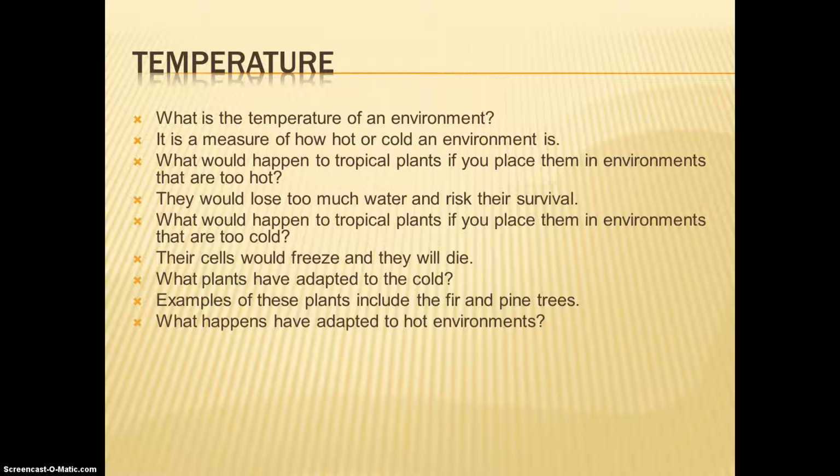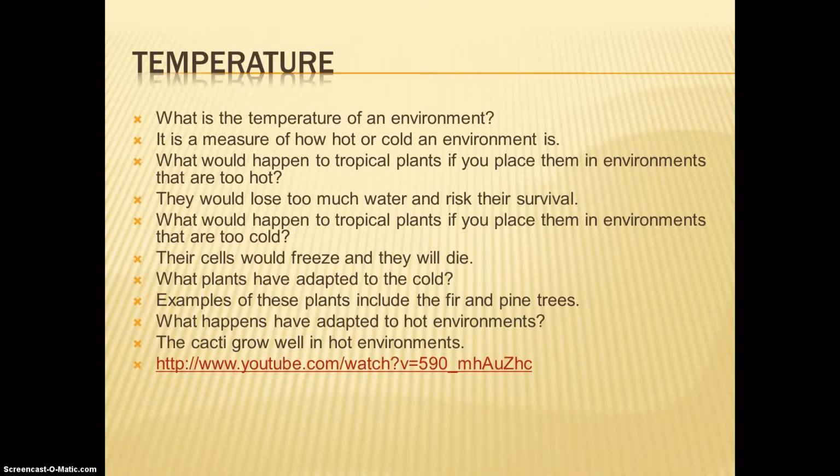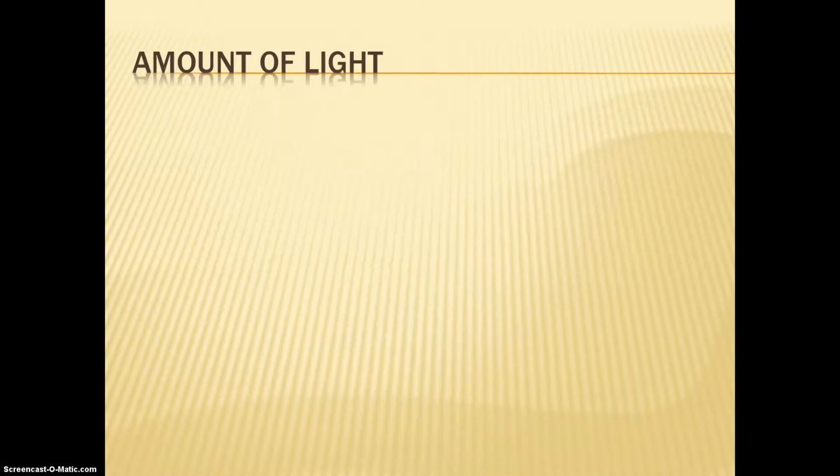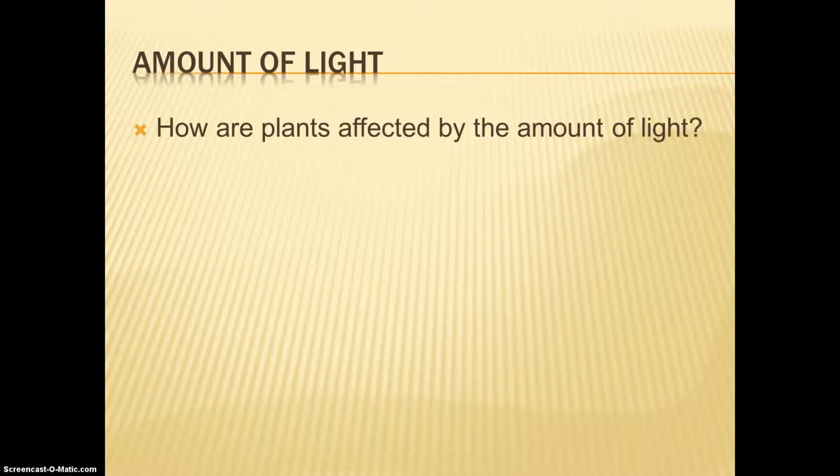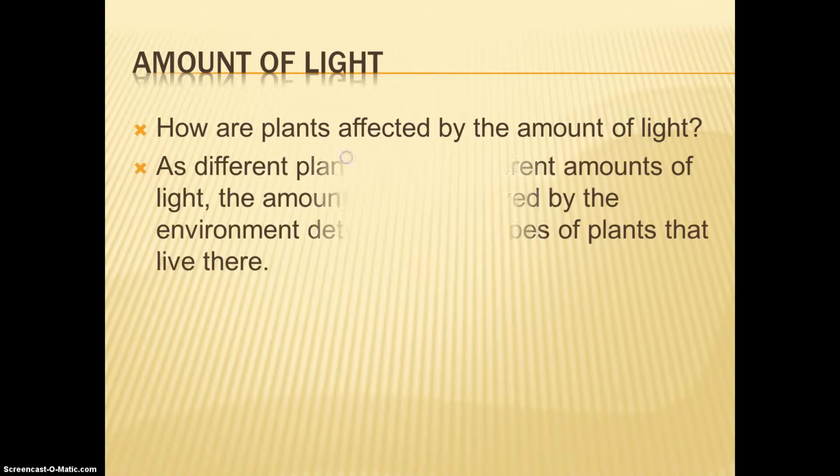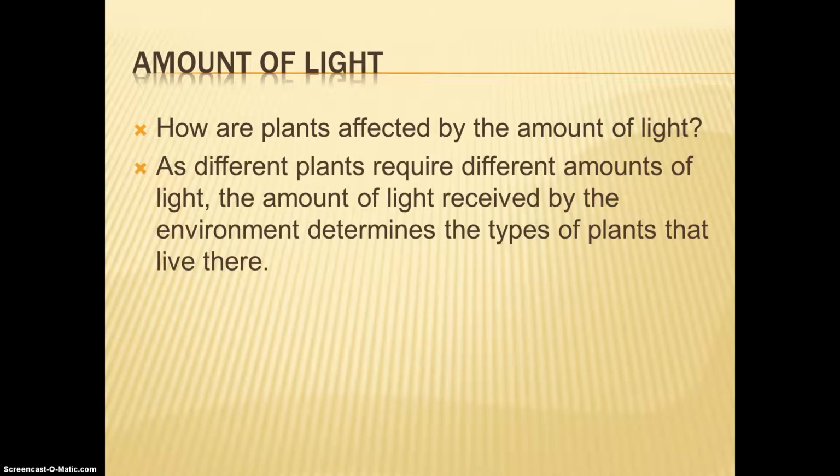What plants have adapted to hot environments? The cacti grow well in hot environments. How are plants affected by the amount of light? As different plants require different amounts of light, the amount of light received by the environment determines the types of plants that live there.